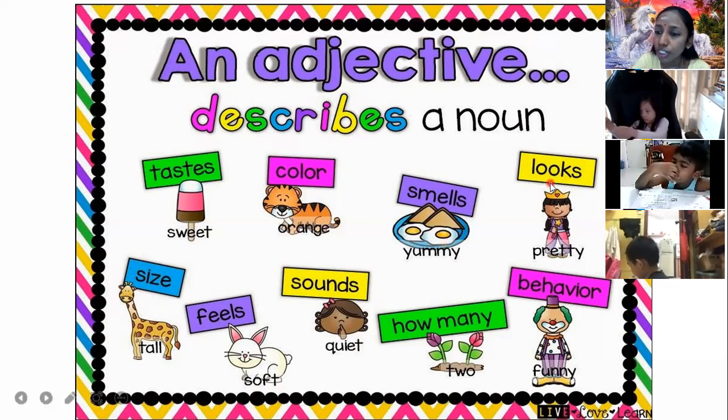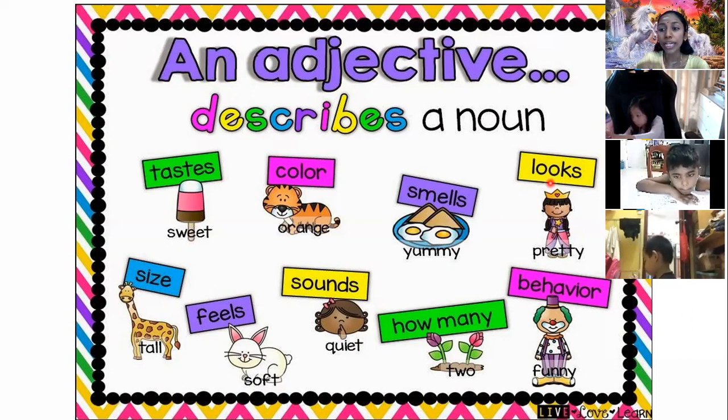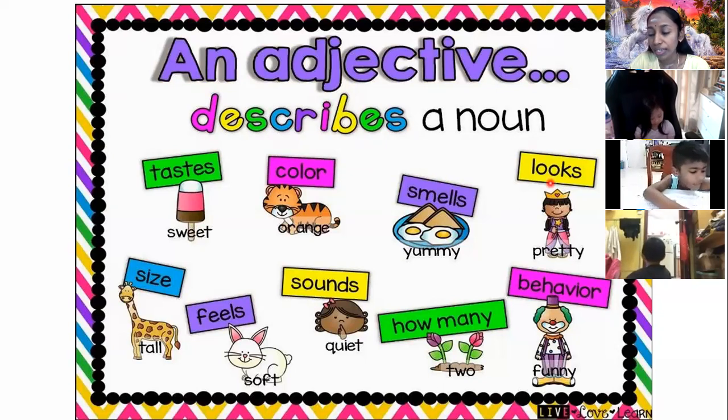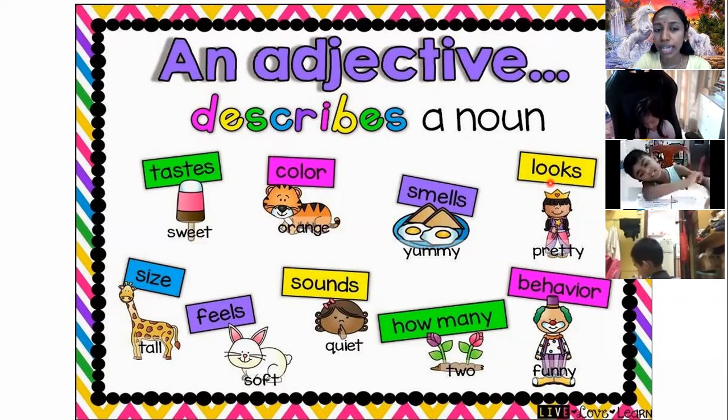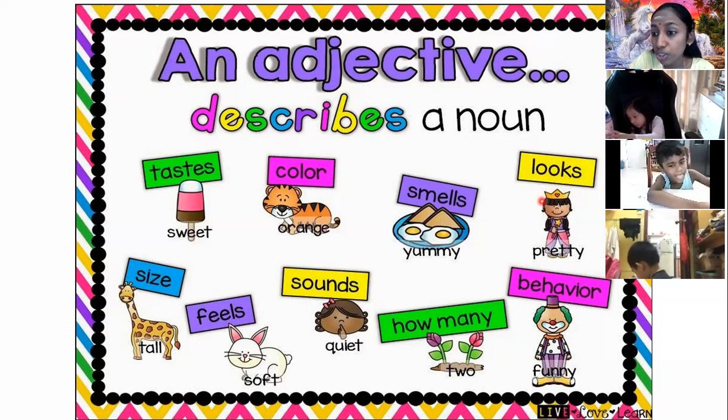And same goes to looks. For example, you can see, oh, the clown looks so funny. Or we say the queen looks very pretty. We describe people. For example, maybe you dress up so nice for your class. Sounds quiet. Quiet, yes, quiet is also an adjective, and correct? Feels soft. So children, looks is also an adjective where we describe people or any things or any animals around us.